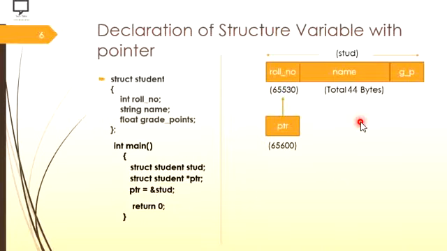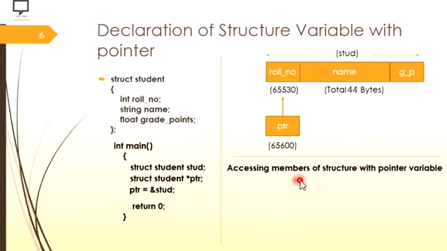Now the next question is how to access all these things. So accessing members of structure with pointer variable. For this we have to use the arrow operator. So with this pointer type variable we can access all the three members of the structure. They are roll number, name and grade point.